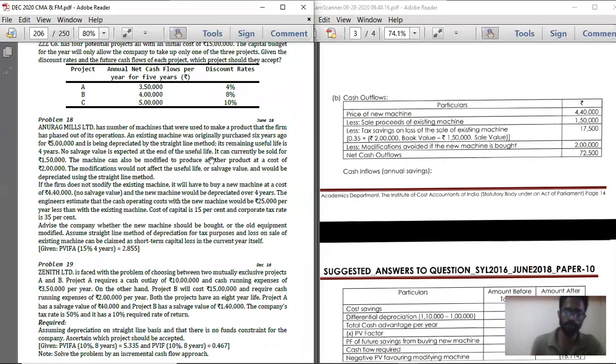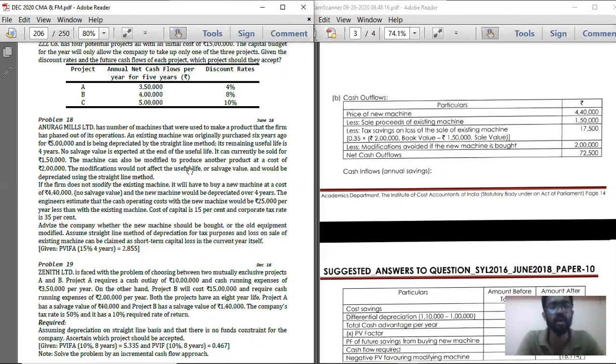So see, simply if you calculate, the total useful life: previously you have used for 6 years and its remaining useful life is 4 years. So 5 lakhs divided by 10 years, you are getting 50,000 every year. So what is the value of the machine now? Already 6 years over. So 50,000 into 6, you are getting 3 lakhs. So 5 lakh minus 3 lakh, you are getting remaining 2 lakhs. So 2 lakh is the value of the machine today. It can currently be sold at 1,50,000. So you are going to make a loss of 50,000 if you sell at 1,50,000 because value of machine as per books is 2 lakh.